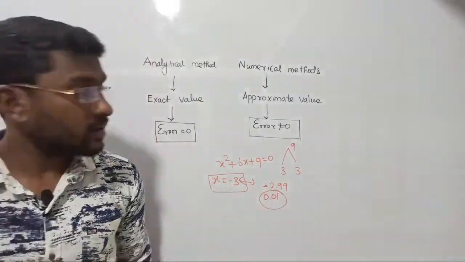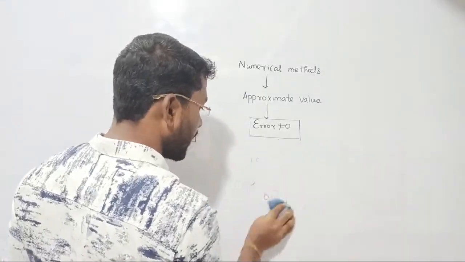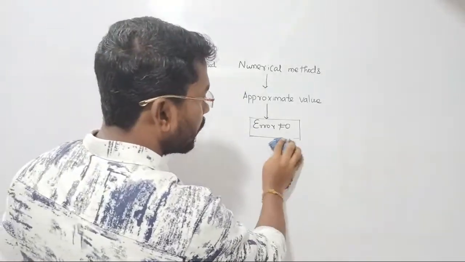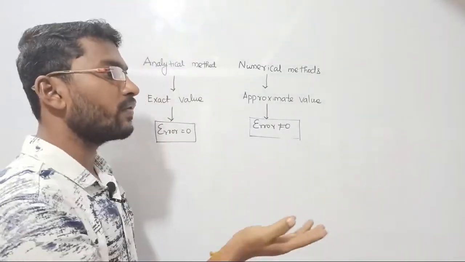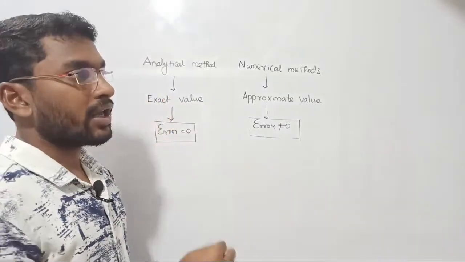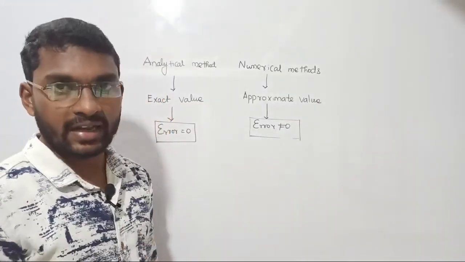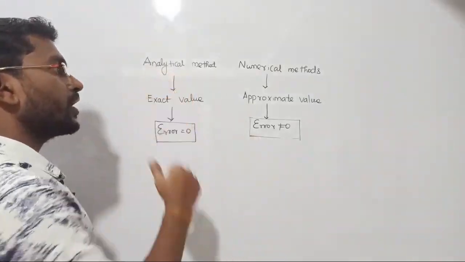So the conclusion is, in case of numerical method we are not going to get exact value, right? So in order to check how much error has been generated in the numerical method, this case could be possible when we have normal equations. Critical equations cannot be solved by analytical method. So for critical equations we cannot check exactly how much error has come, because critical equations cannot be solved by analytical method.